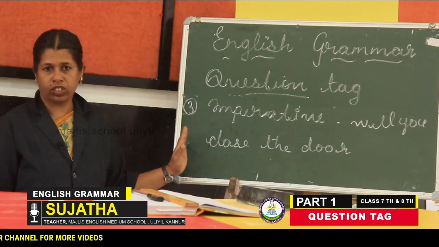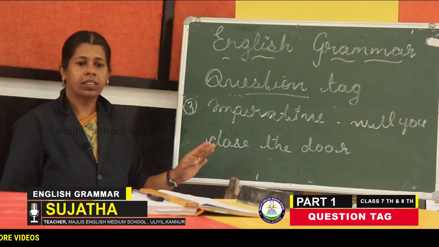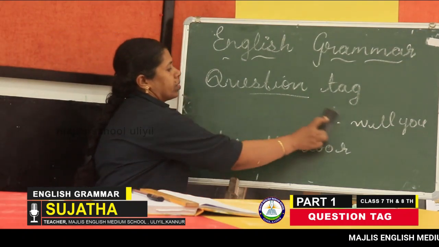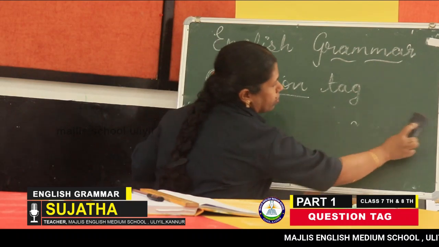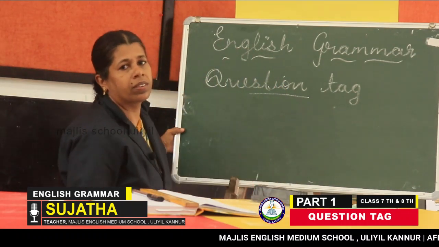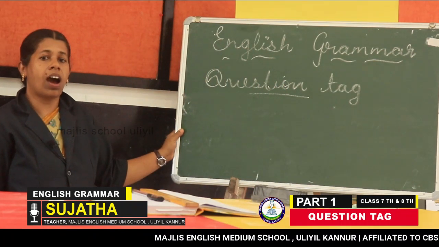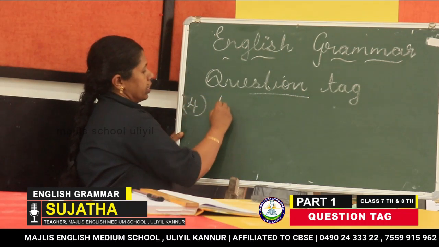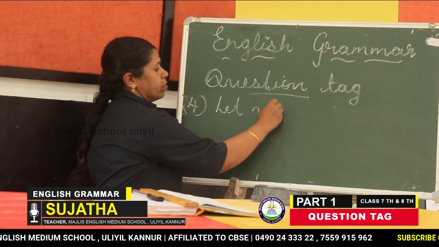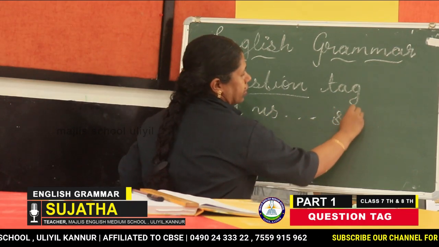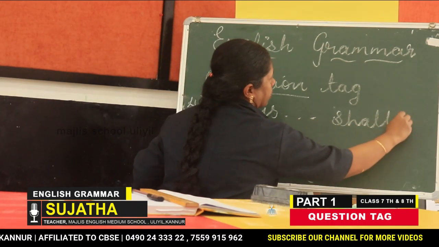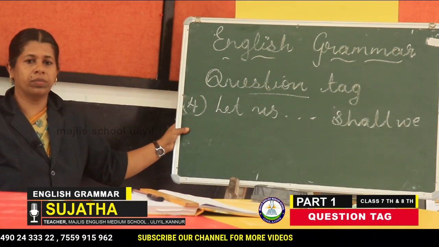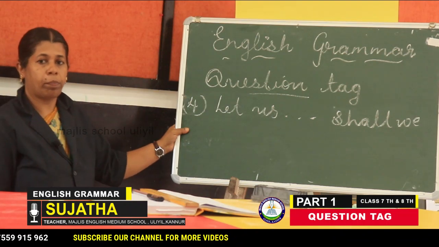Next, move on to the next one, that is the sentence starting with "let's." Sentences starting with "let's" take "shall we" as the tag. The fourth one, sentences starting with "let's," has "shall we" as the tag. For example, let us go for a picnic.